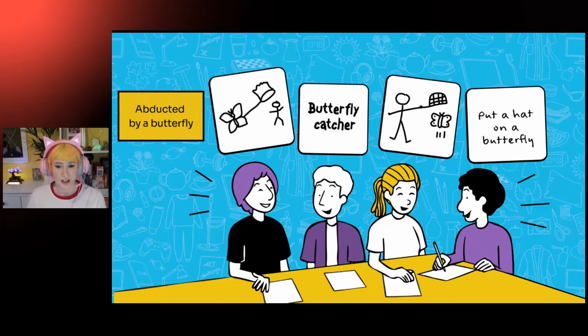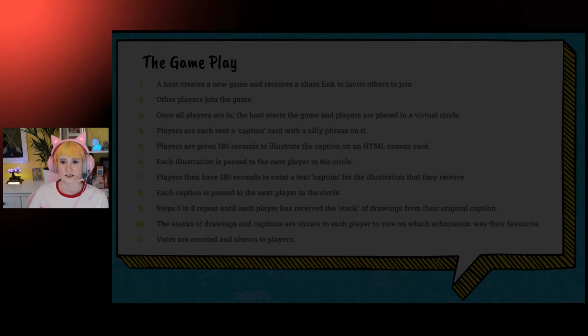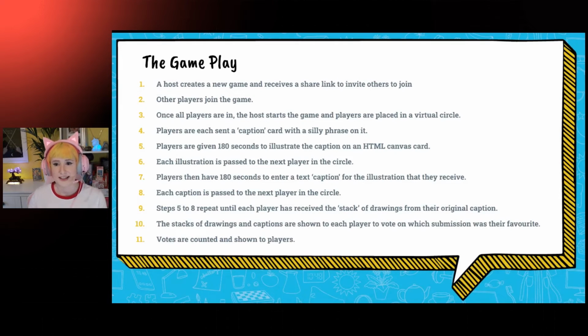So this is the game that we're going to build today. And if we were to write out the rules of the game, they'd look something like this. And if we take a look at these rules here, we can start to reason about how we might split them up into state and events that change that state. So every time there's an event that changes the state, we call it a new game phase.